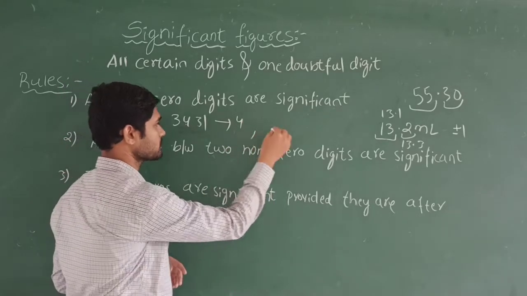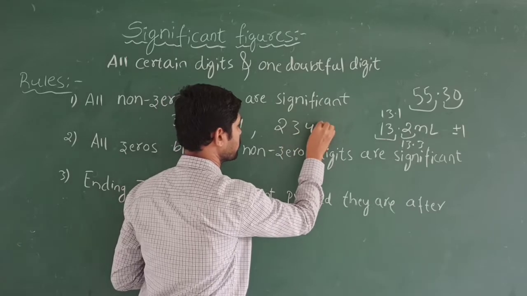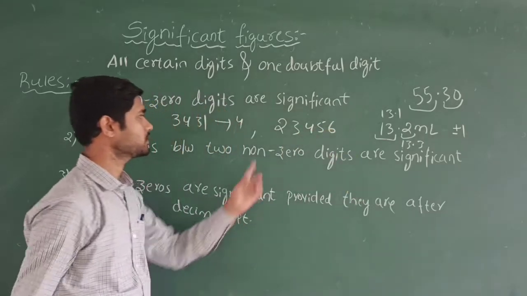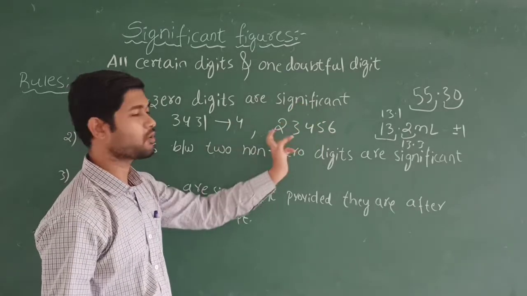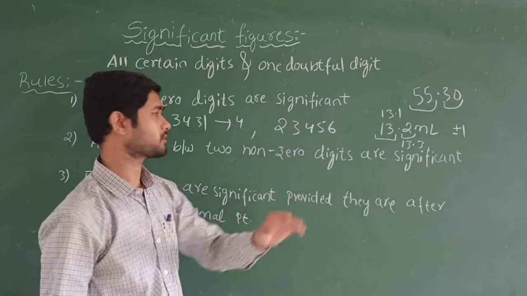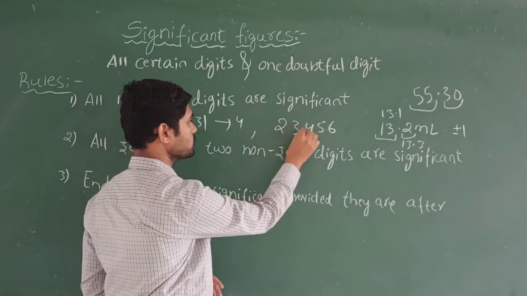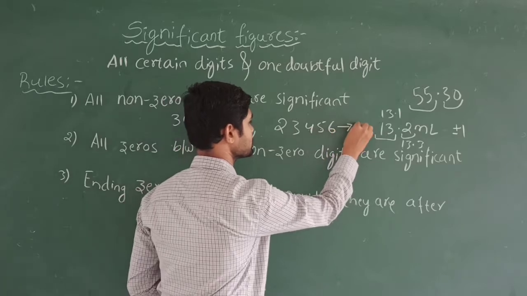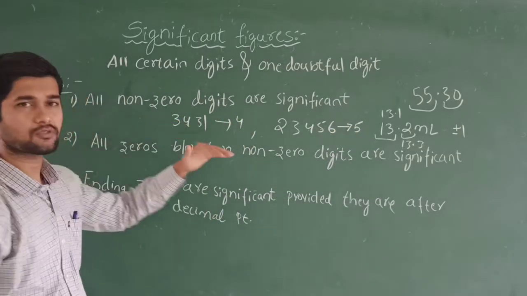Like this I take one more example: 23456. This also consists of significant figures because it contains only non-zero numbers. So these are all non-zero, and the significant figures here are 1, 2, 3, 4, 5. Hence I am going to write 5. So this is what our first rule says.